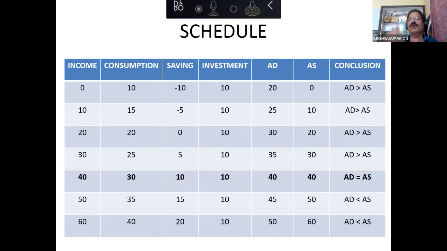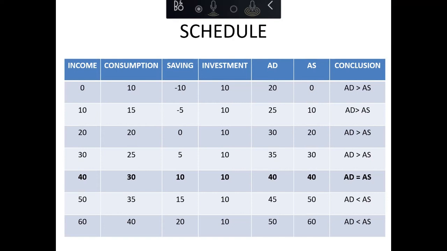Let us employ some more workers. Let us make use of some more raw materials. Let us increase production because demand is very high. Stocks are falling. They will increase production. As a result of that, aggregate supply will increase. And they will keep on increasing production until AD and AS are matched. The economy reaches equilibrium. Any doubt in this? Clear, okay.